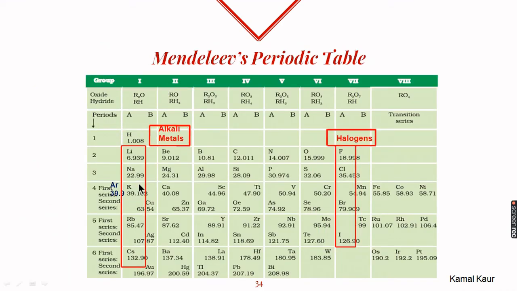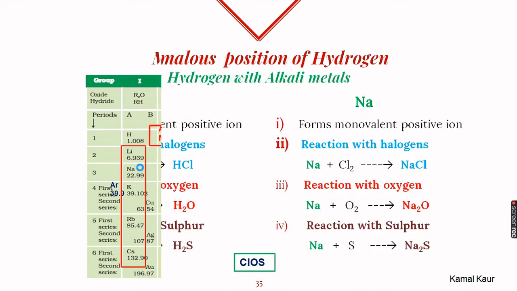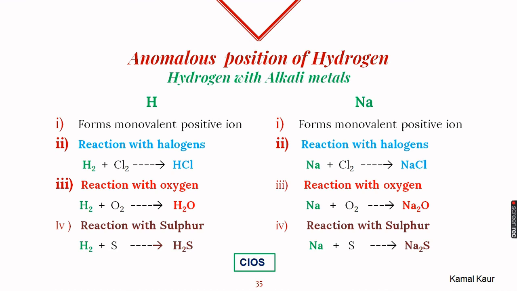Hydrogen resembled two different groups of elements, that is alkali metals, which are lithium, sodium, potassium, rubidium and cesium, and it also resembled halogens, which are fluorine, chlorine, bromine and iodine. So we will discuss separately how hydrogen resembles alkali metals and how it resembles halogens. We start with the alkali metals. Let's choose one alkali metal out of these. So we choose sodium. We will now see how hydrogen resembles sodium.